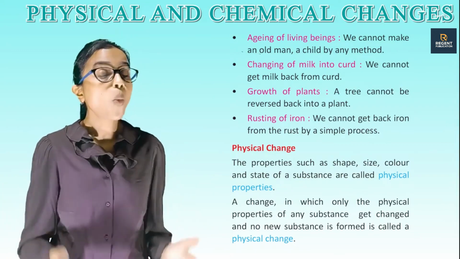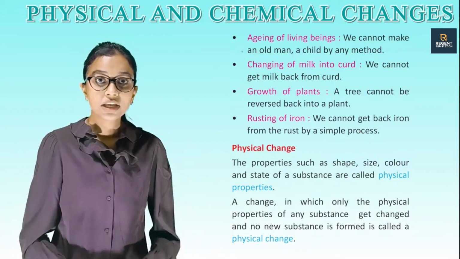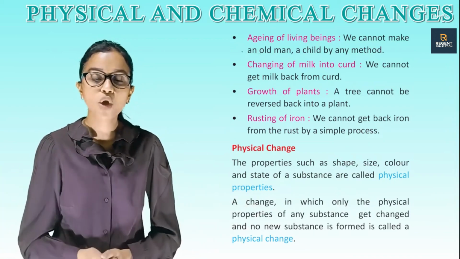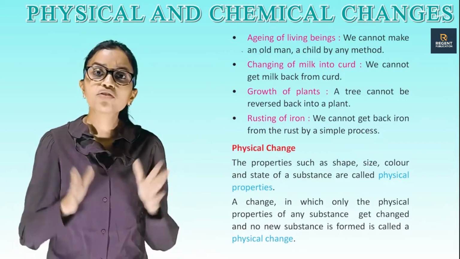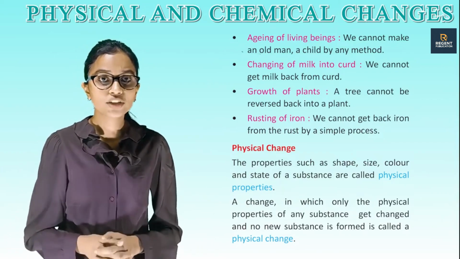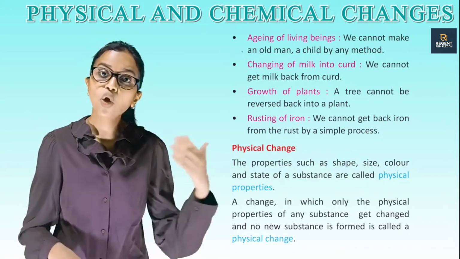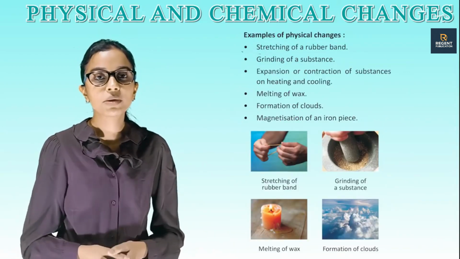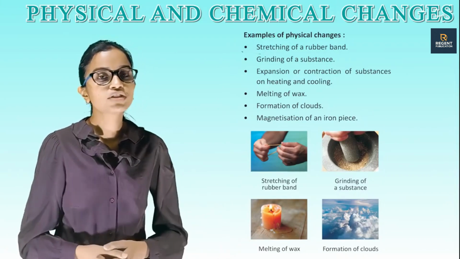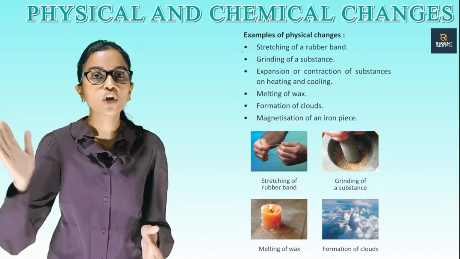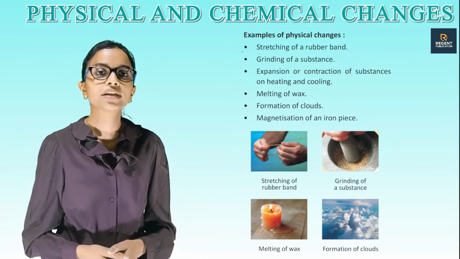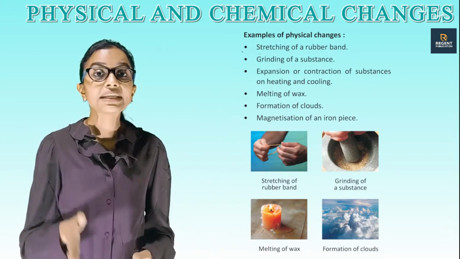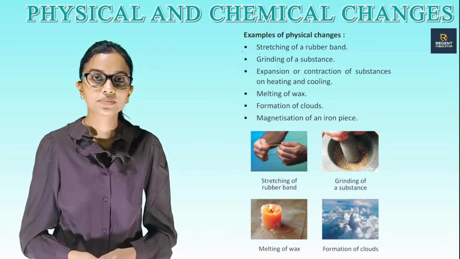Now see, what are physical changes? The properties such as shape, size, color and state of a substance are called physical properties. A change in which only the physical properties of any substance change and no new substance is formed is called a physical change. Examples of physical changes: stretching of a rubber band, grinding of a substance, expansion or contraction of substances on heating and cooling, melting of wax, formation of clouds, magnetization of an iron piece.